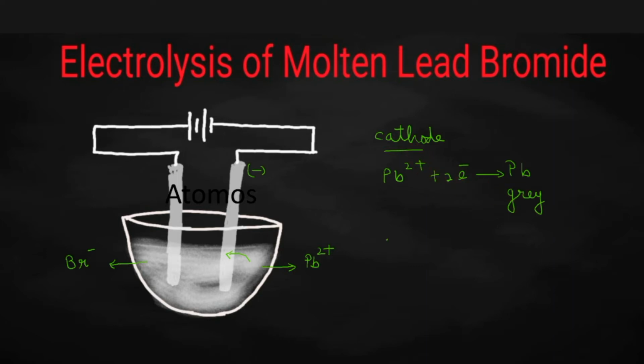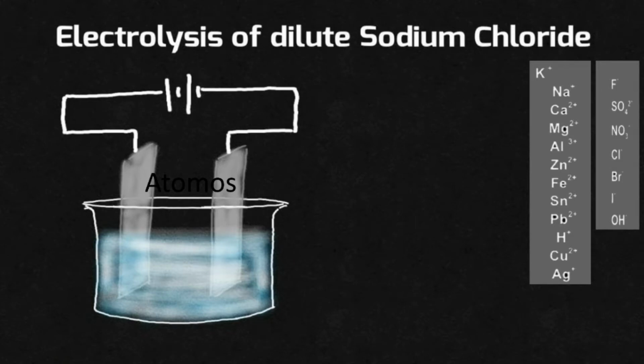Correct. And what will be the reaction taking place at the anode? The anion will be moving towards the anode. Bromide ion will be moving towards the anode. It will be giving away one electron and will be getting converted into bromine atom. Two bromine atoms will be combining together to form vapors of bromine. Okay, easy? Yes. Now, what will be the product obtained when dilute sodium chloride solution is electrolyzed using inert electrode?